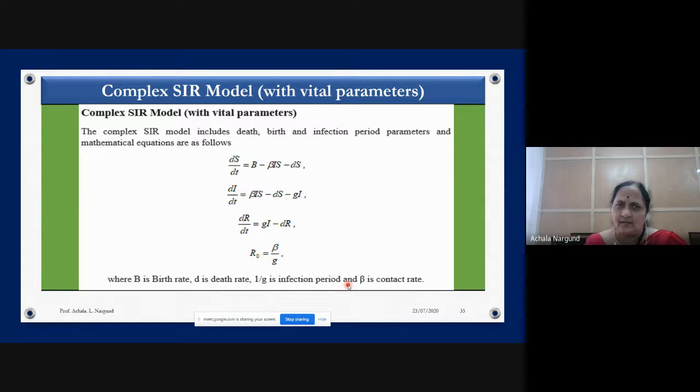That is the reason it depends on the mathematician. Maybe I am considering the SIR model, whereas Pushpa madam is considering the SIR model with vital parameters, or another person is considering the SEIR model or SEIS model. There are too many models, but approximately everybody will get the same answer.